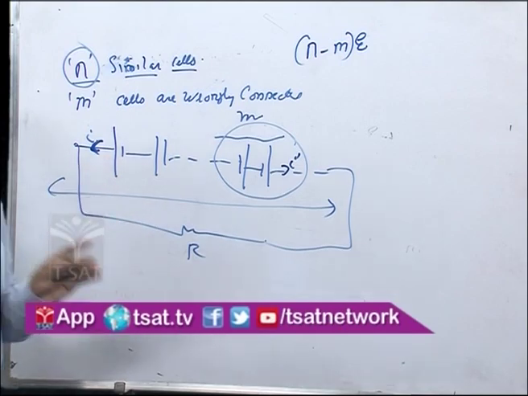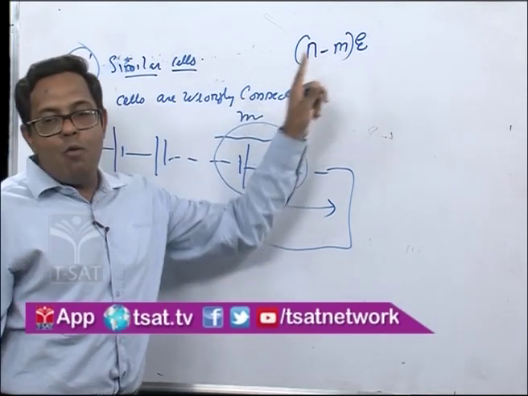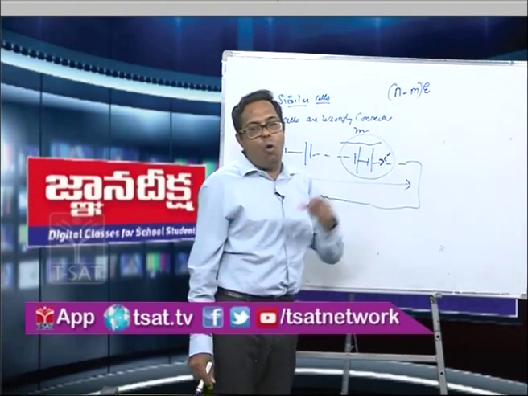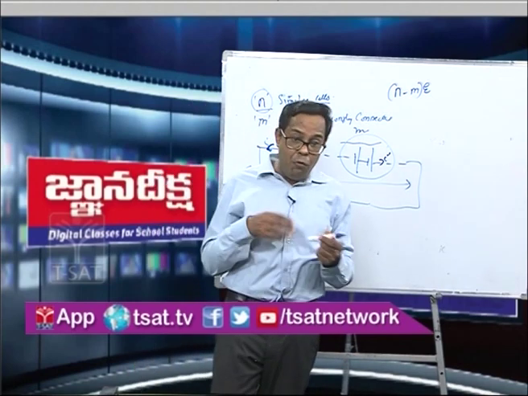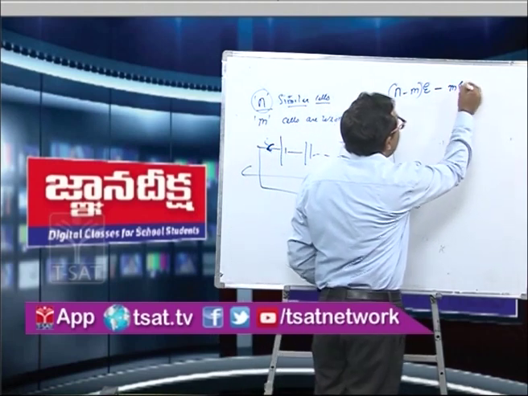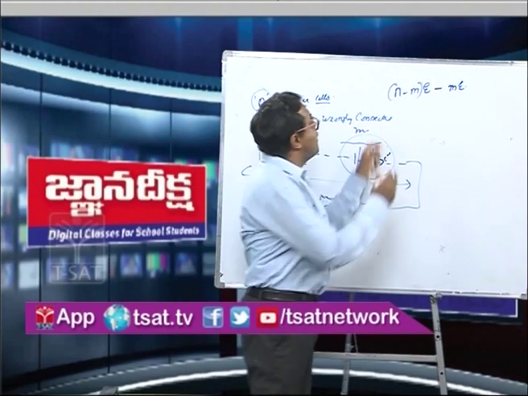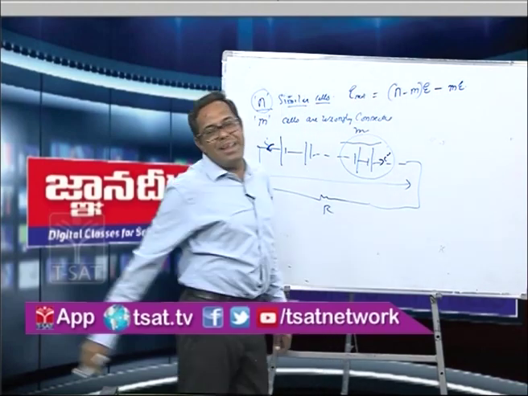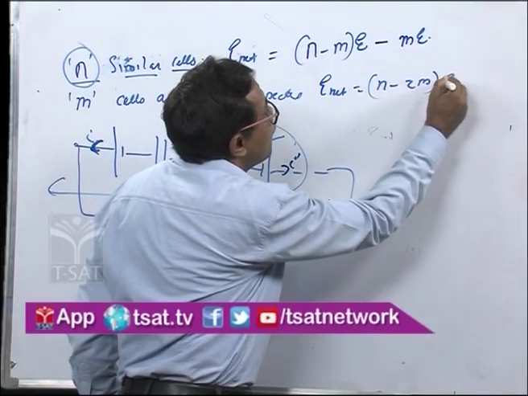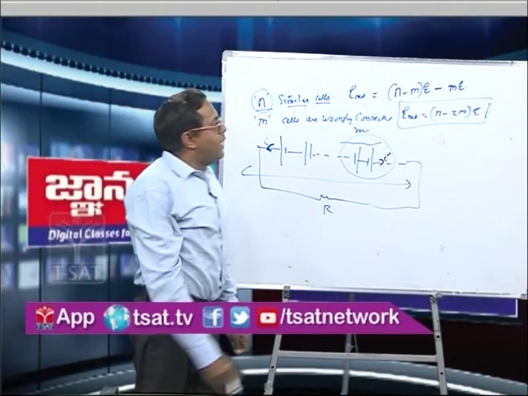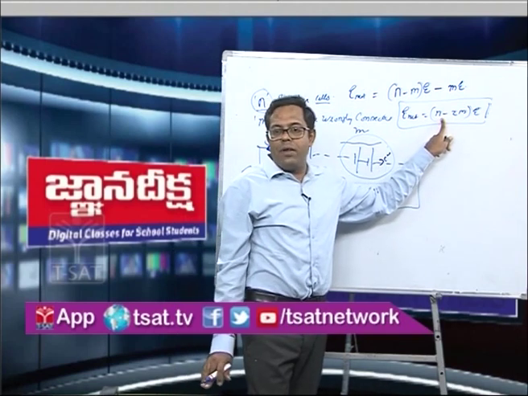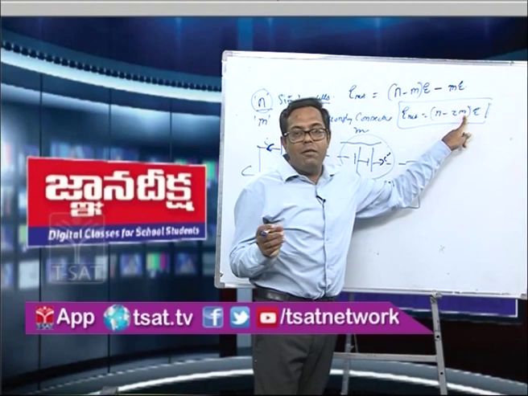So now, out of n cells, if m cells are wrongly connected, the correctly connected cells give n minus m into E. This will be the net EMF of all the cells which are correctly connected. But there are m cells which are wrongly connected, so we have to subtract m into E. That will be the net EMF of the circuit, or I can say the net EMF of the circuit is n minus 2m into E, where n is the total number of cells in the given circuit and m is the number of cells which are wrongly connected.